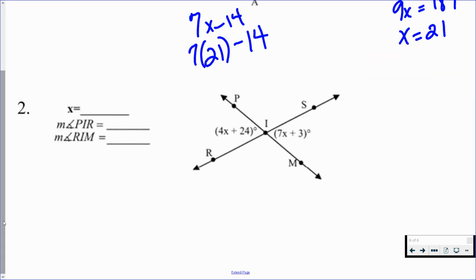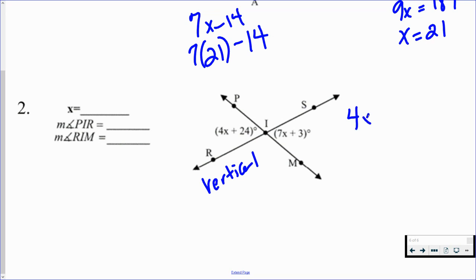Now let's look at this next one. We're going to have to do the same thing. We're going to solve for the variable, and then we're going to have to plug some stuff back in and find some angle measures. So let's take a look here. These angles, they look like mirror images, right? They are formed by the same lines. These are vertical angles. So we know that they are congruent.